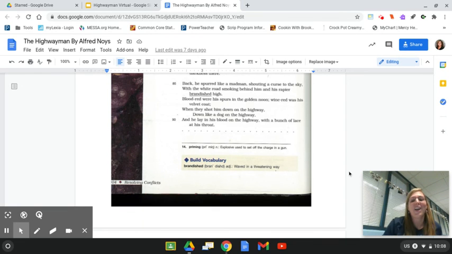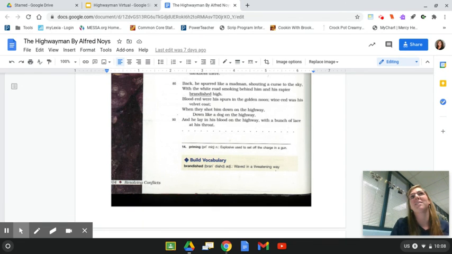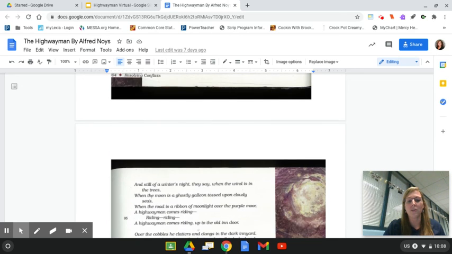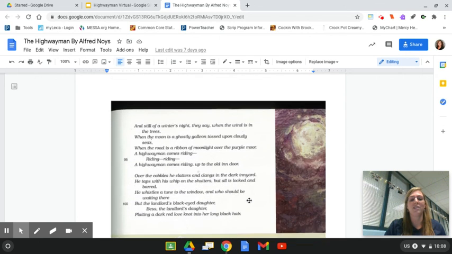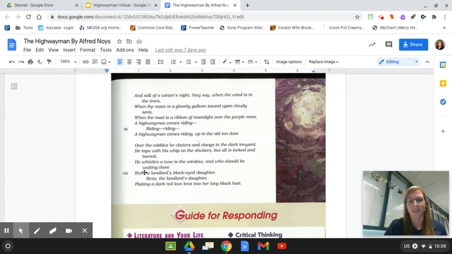Hopefully you had a good discussion. Now let's look at the end of this legend. As you scroll down, I want you to notice the shift in font. It's going into italics. All right, so now we have both Bess and the highwayman have died. And Tim, your plan didn't work out so well. So let's take a look at the ending here in italics, and let's see if you get what happens now.